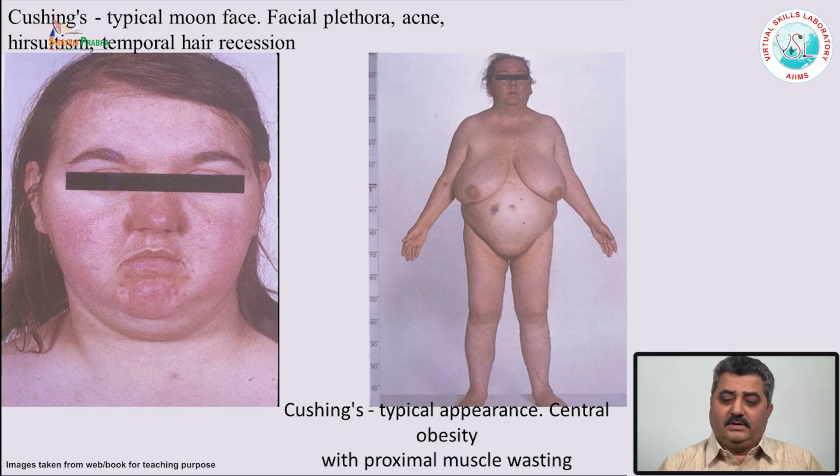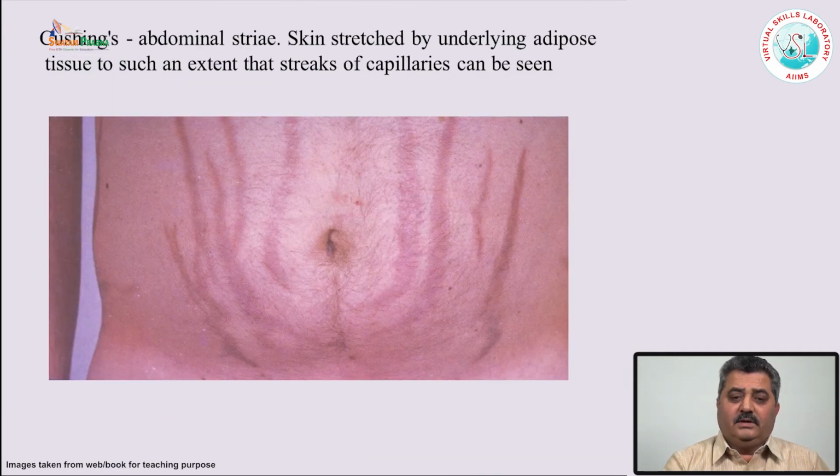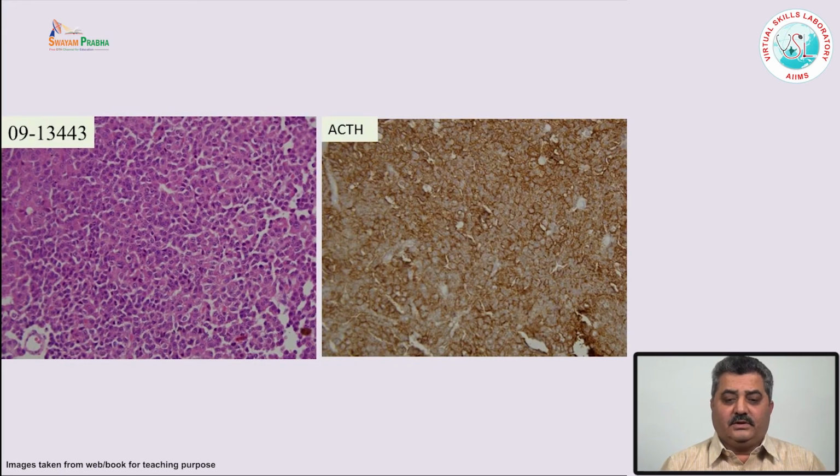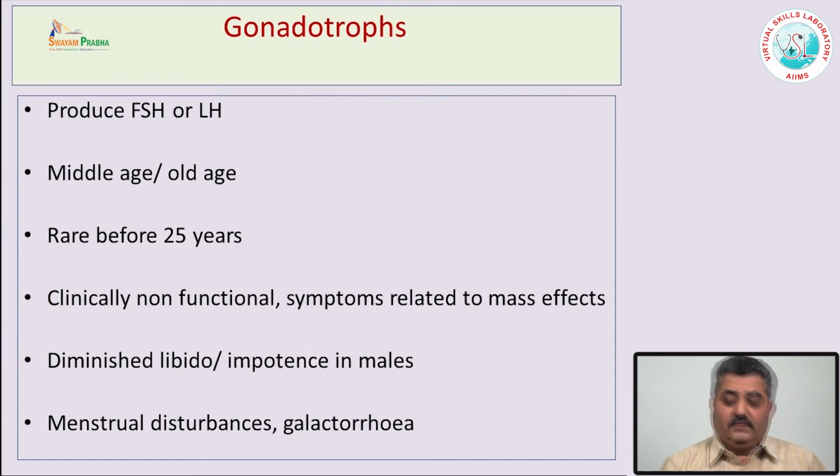And they have central obesity, wasting of the muscle, maybe muscle weakness, and very prominent striae. All these are very characteristic features of ACTH secreting pituitary adenoma. One can demonstrate these cells, which are immunopositive for the ACTH hormone strongly, or maybe focally positive if they are sparsely granulated.